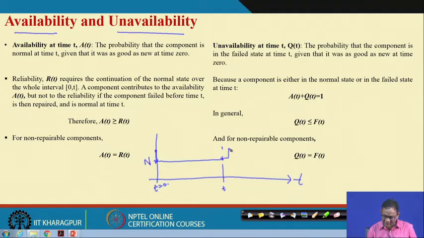So, at this time period, t plus delta t, it is failed. Now, suppose it is in failed condition, then what happened? At this point in time it is repaired, and then it is again under normal condition. Let it be like this. So, what happened? Suppose at any point in time, for example, at this point, is the component available?